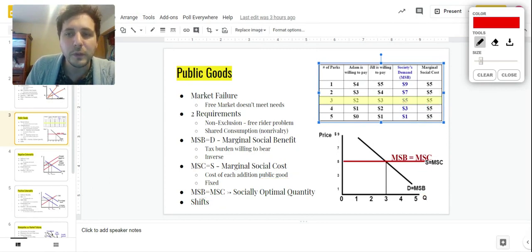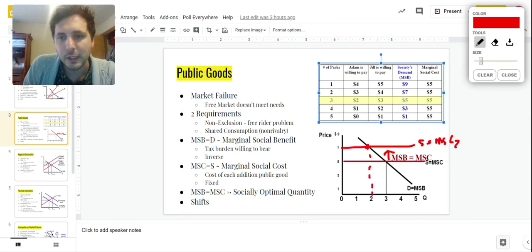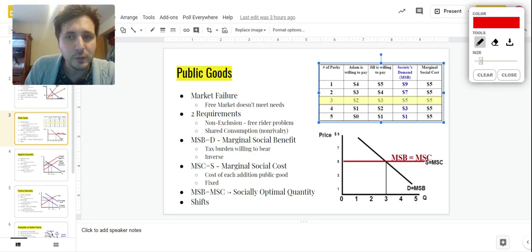Now, be able to deal with a shift, right? If the price goes up, be able to show an increase in the price of that good, change it to S equals MSC2, find our new equilibrium and dash down and get your new quantity. Okay? And also, if there's a change in taste, right? If people just hate parks now and demand shifts left, be able to find that new equilibrium and find that new quantity there.